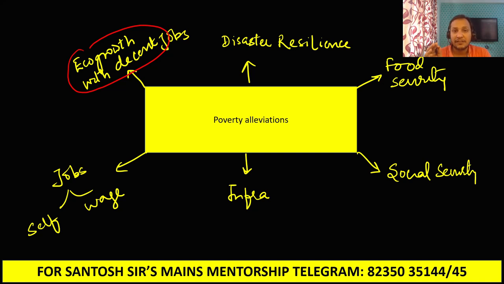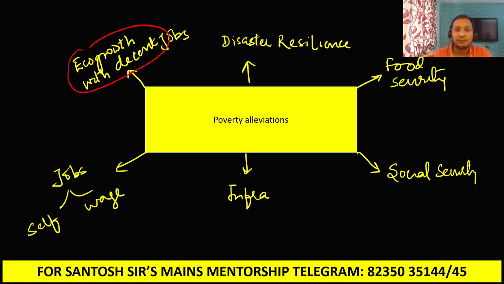All the countries which have defeated poverty have done so because of high economic growth. Even China has been able to remove poverty because of economic growth. Government alone cannot remove poverty. So the first and foremost way to break this cycle of poverty and malnutrition is to bring economic growth with decent job opportunities.